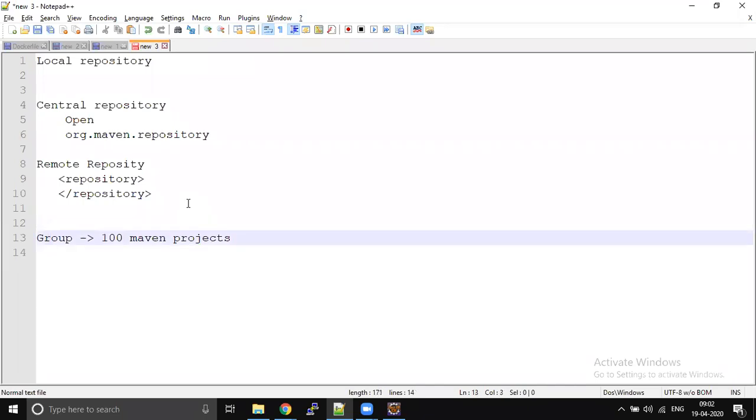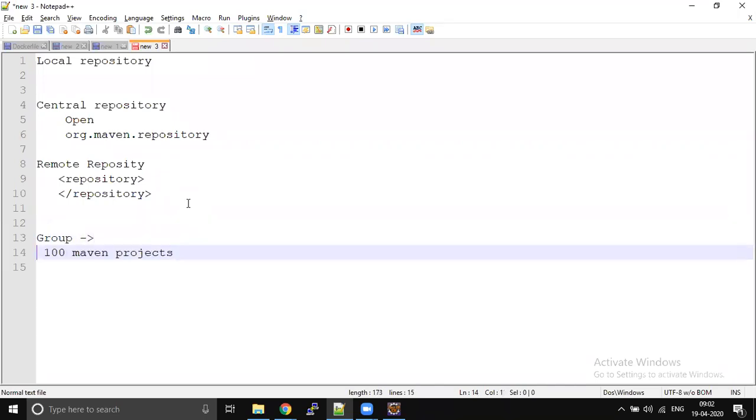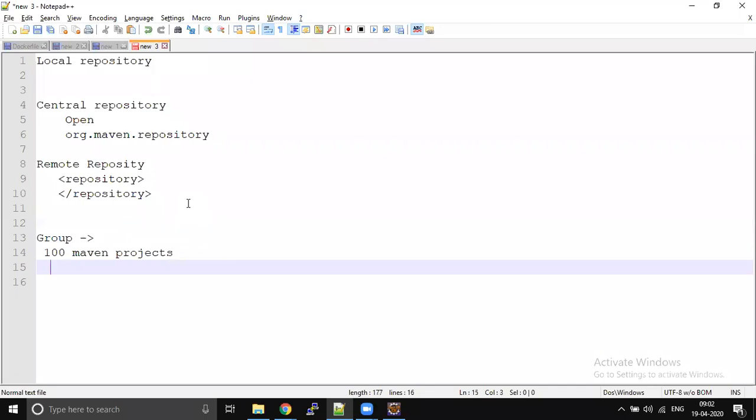So how many pom.xml files will there be if you create 100 Maven projects? 100 Maven projects have 100 pom.xml. Are you sure? Separate Maven projects, yes. For each Maven project, one pom.xml will be there. Exactly. So there are 100 pom.xml files.